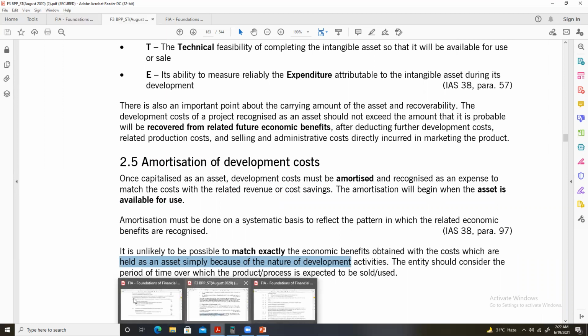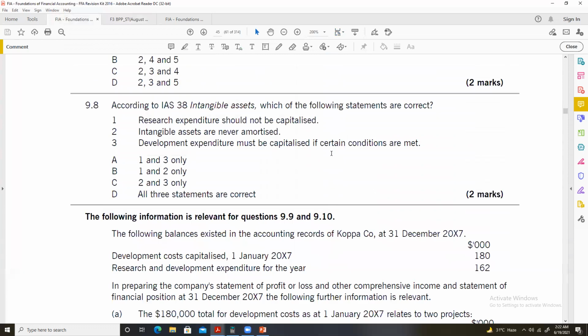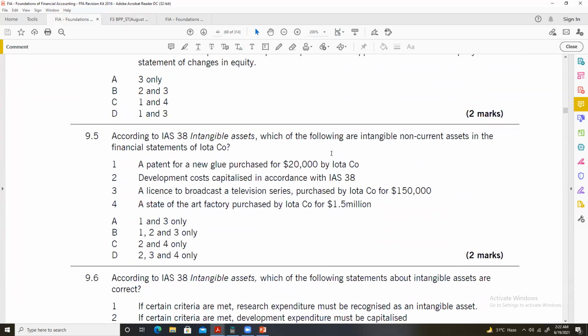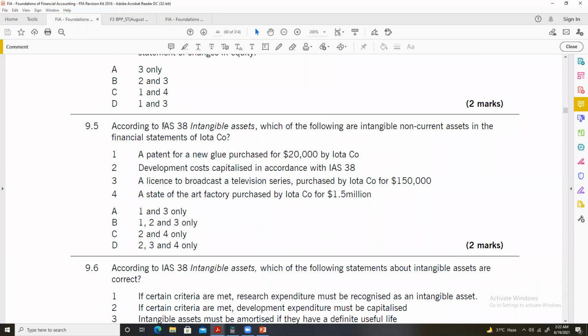So let's just jump on to the questions in the revision kit. IAS 38, intangible assets. Which of the following are intangible non-current assets in the financial statements of IOTA company? A patent for a new glue purchased for $20,000 by IOTA company. Now, the company here has purchased a patent. I told you that patents registered or purchased are intangible assets in accordance with IAS 38. So this is an intangible asset.